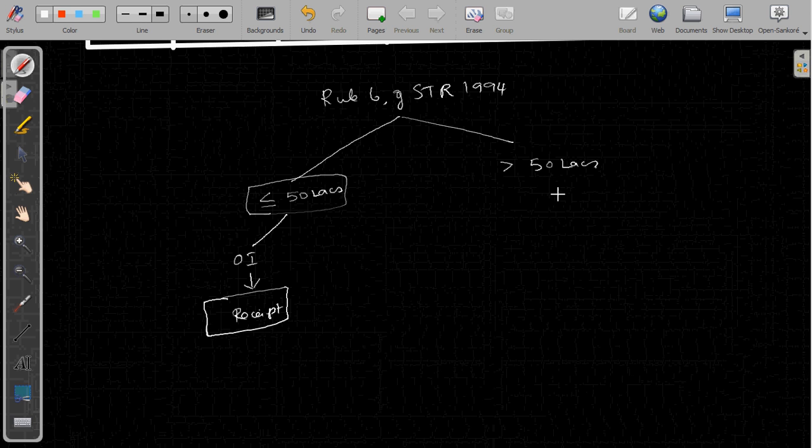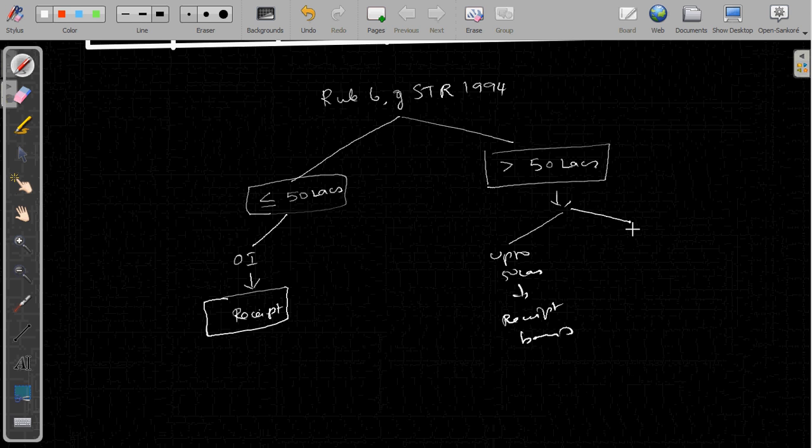So this is an option where service income is up to 50 lakh. If service income is more than 50 lakh, then up to 50 lakh receipt basis can be followed, and for portion more than 50 lakh, rule 3 have to be followed.